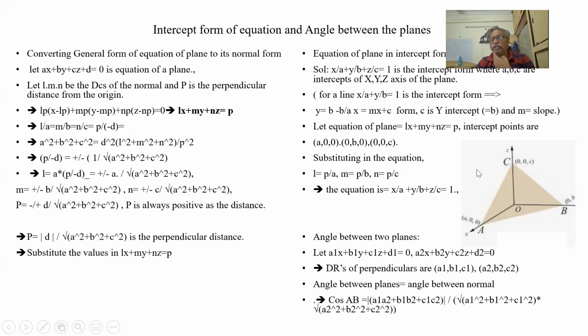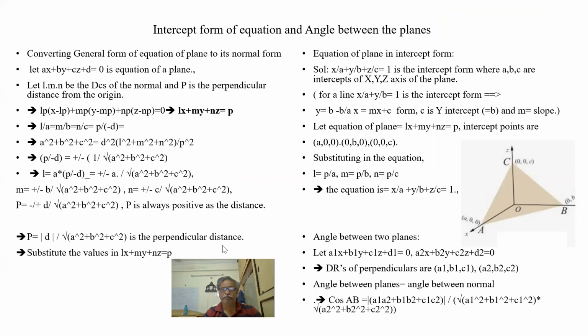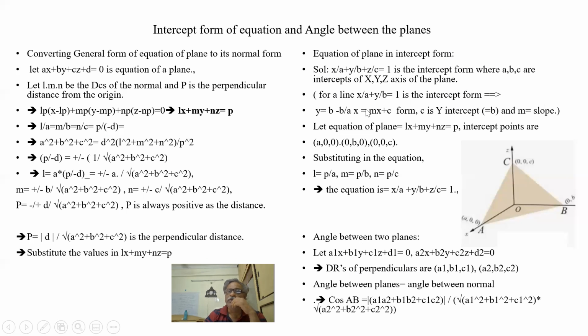Now we understand another form of plane, the intercept form of the plane. We know that for a line, x by a plus y by b is equal to 1 is the intercept form of the line. When y is 0, x is equal to a. When x is 0, y is equal to b. It is a simple line like this. And we convert it into a line equation, y is equal to mx plus c, where m is equal to minus b by a. Okay, this is the line form.